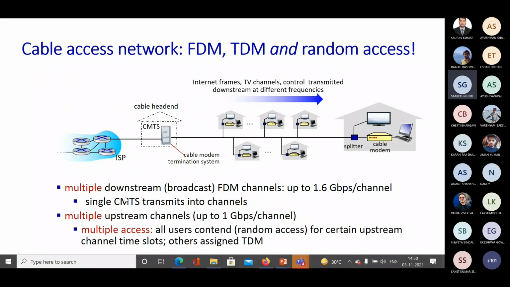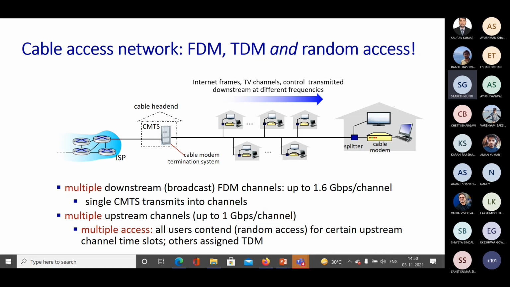Now, these multiple downstream FDM channels are basically broadcast channels which provide up to 1.6 Gbps of link capacity. Now, what about upstream? Since we are using FDM, we have multiple upstream channels which have link capacity of up to 1 Gbps per channel.